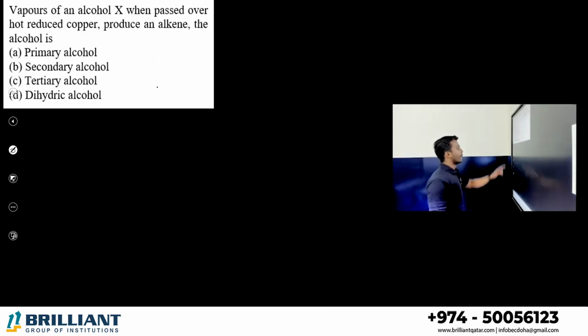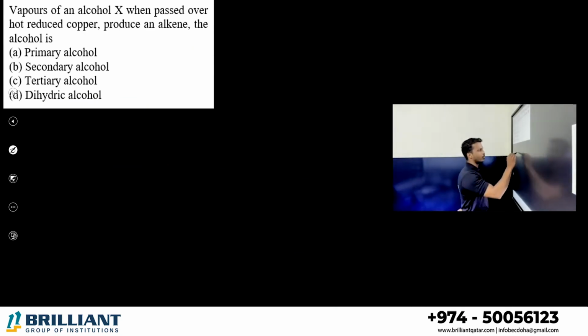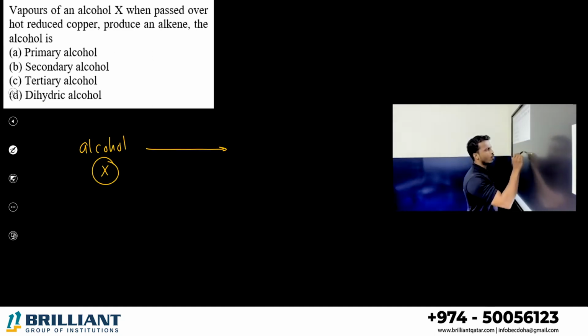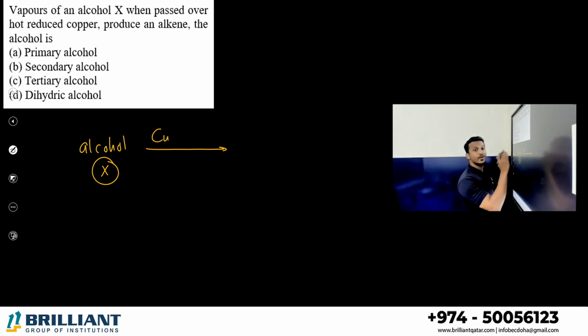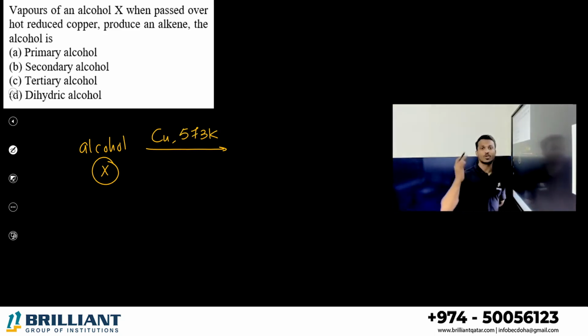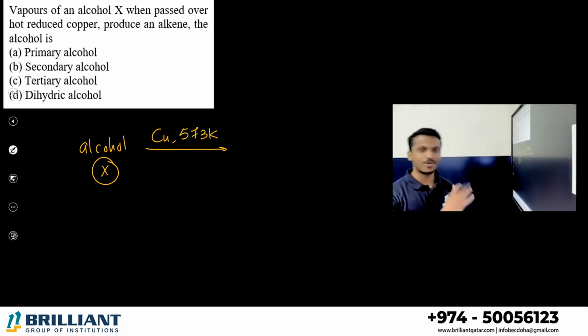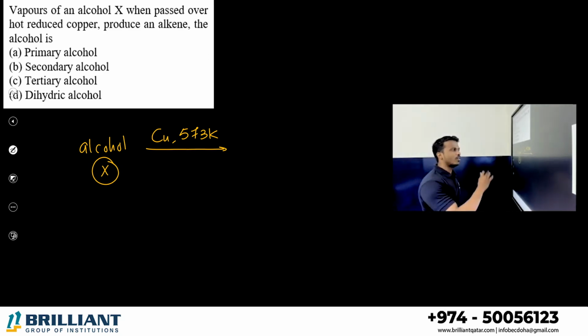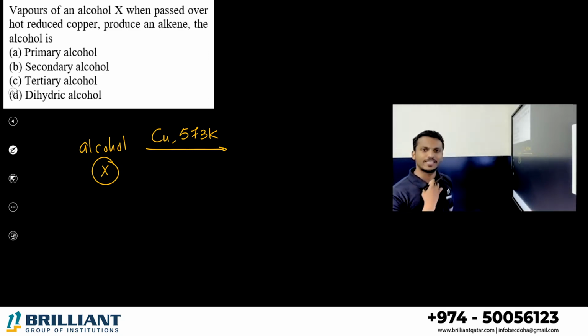Okay. Now, vapors of an alcohol X when passed over hot reduced copper. So you have an alcohol X. We are passing copper, hot reduced copper. We studied now one of the catalysts, like one of the oxidizing agents, copper at 573 Kelvin, hot copper. Correct. This is the one. So the alcohol they are treating with the copper at 573 Kelvin. It produces a